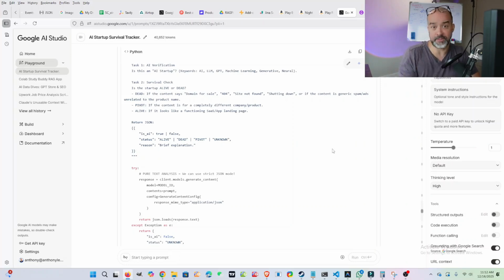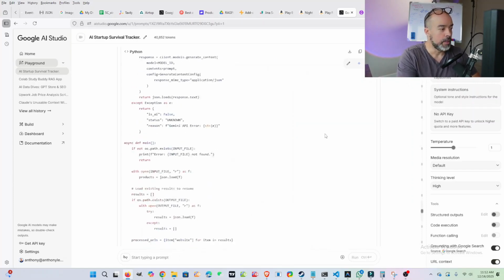The first thing it checked was, is this an AI company at all, right? So that was the first thing. Filter out everything that's not an AI company. And then from the AI companies, look and make sure that they're still around from a year ago offering what they were offering. Or if they had to pivot, that's considered a fail. Or if they're shutting down, obviously that's considered a fail. Or if the domain's for sale, that's obviously a fail too. So that's what it was looking for.